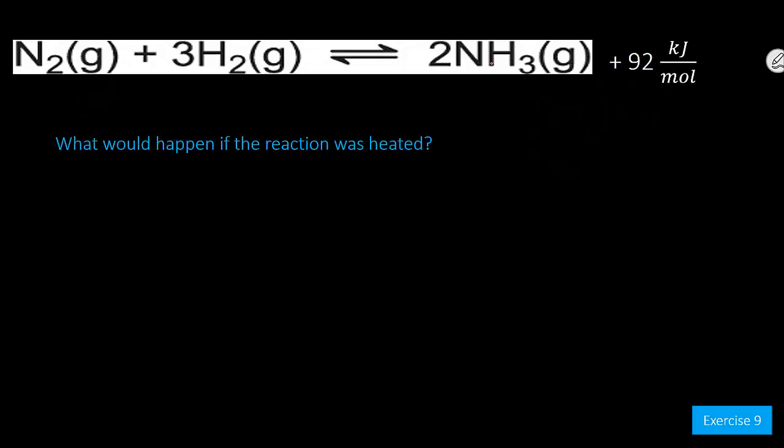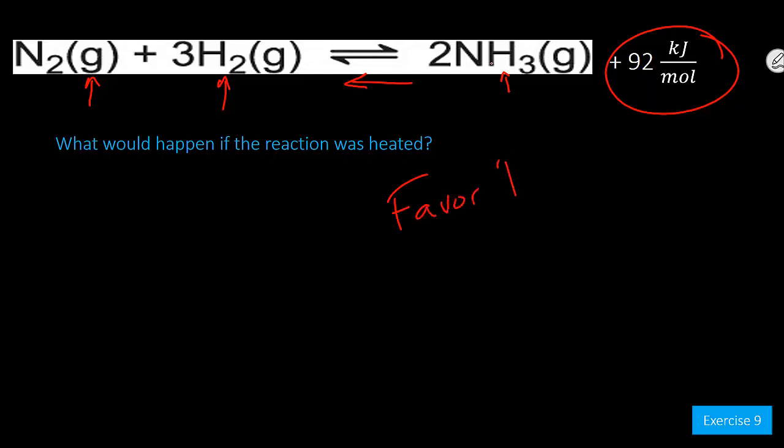Now, since this is an exothermic reaction, heat is a product, you can treat heat as any other reactant or product. If I heat this reaction up, that's adding another product. What happened when you added a product? Well, that heat is going to be used up by ammonia to collide more often, producing more nitrogen and hydrogen gas. It will favor the production of reactants as the reaction shifts to the left.